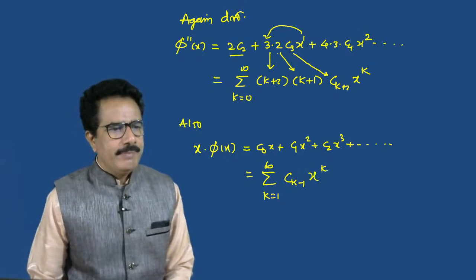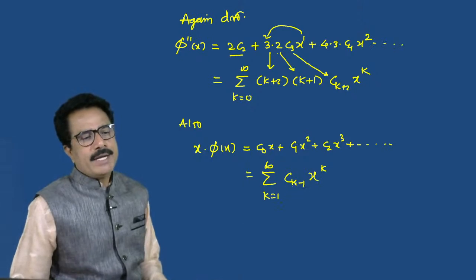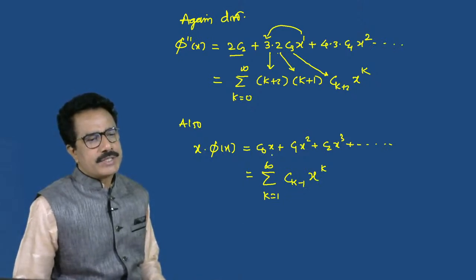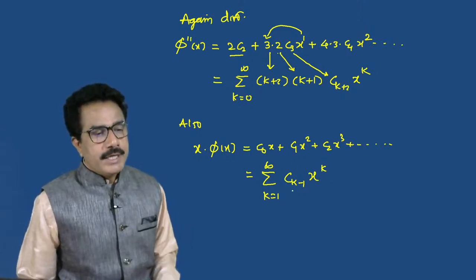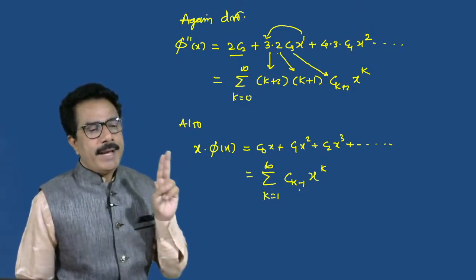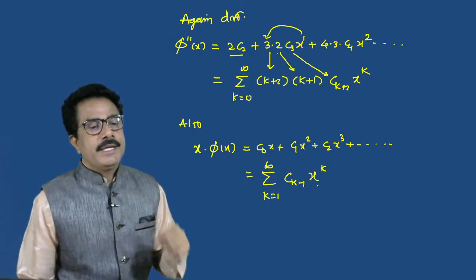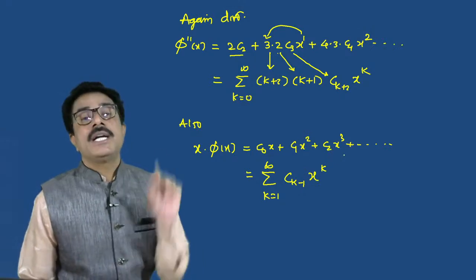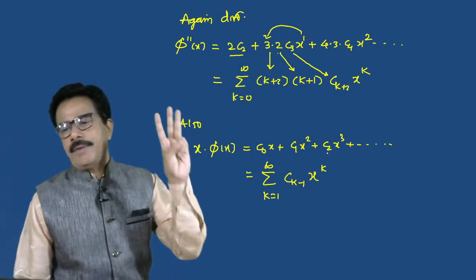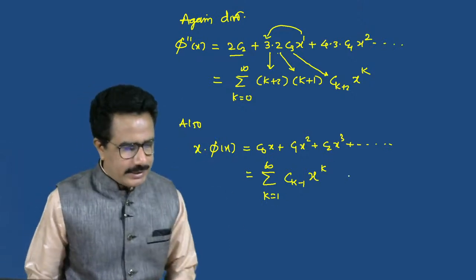x raised to k. Now if we put k equals 1, then 1 minus 1 means 0, this is the first term. If we put k equals 2, then k minus 1 means 2 minus 1, that is c1, x raised to 2. If we put k equals 3, meaning the third term, we have to find the third term of the summation. Then we get this. In this way we can write this.